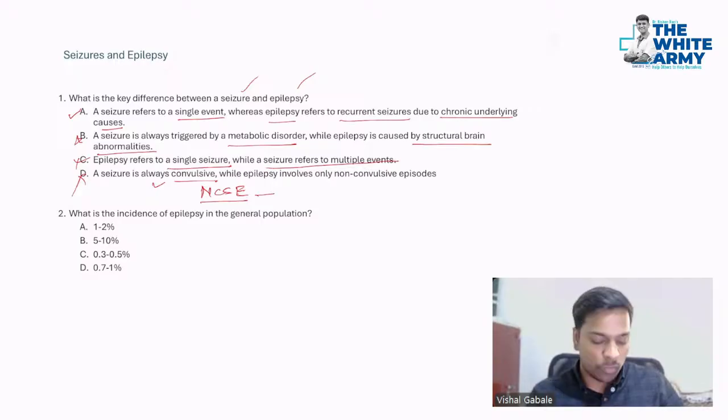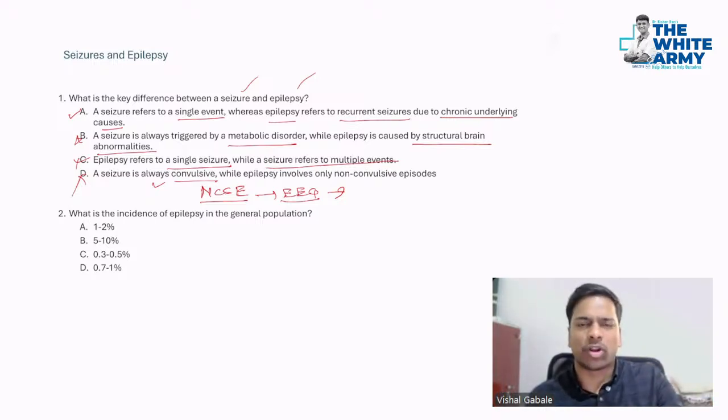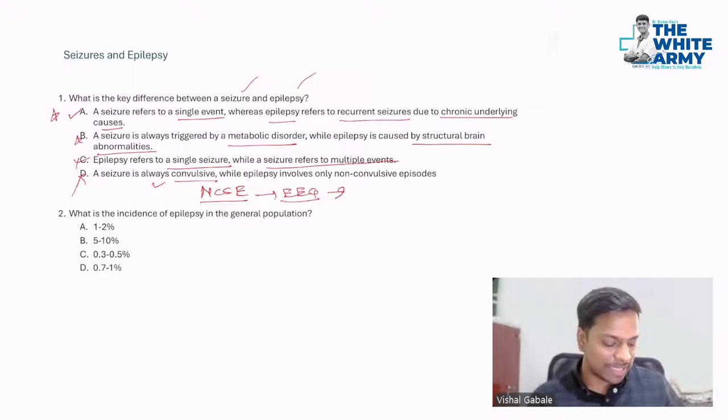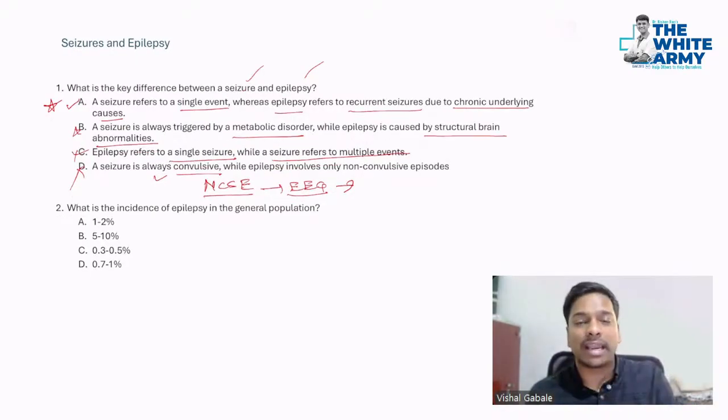Okay, so for this, we do EEG and we have to treat, just like the status epilepticus protocol, lorazepam and all, which we're going to see today. All right, so the answer here is A. I hope with this you got the idea that seizure and epilepsy are two different things.